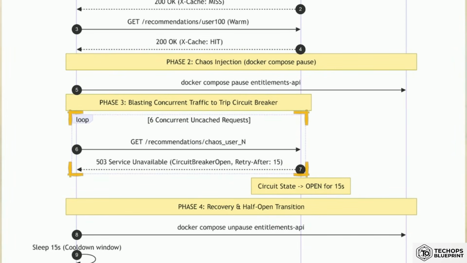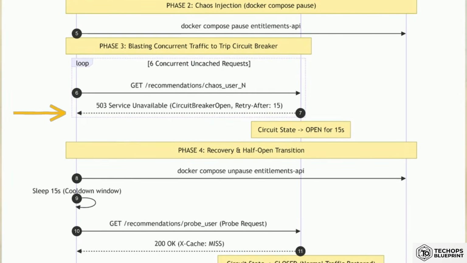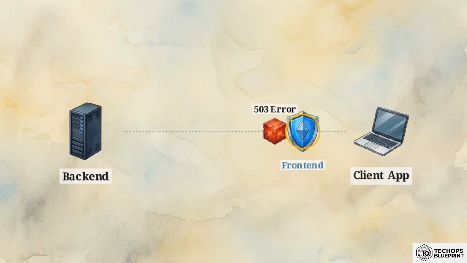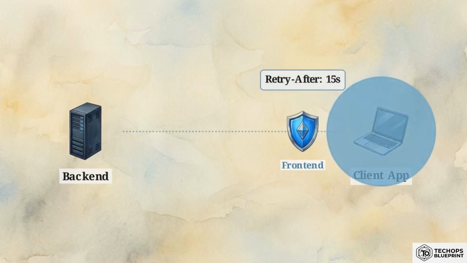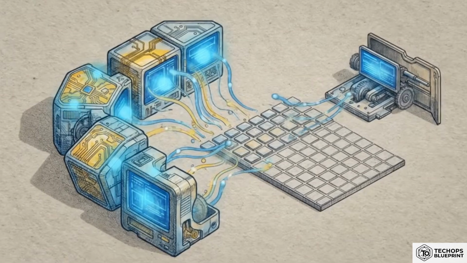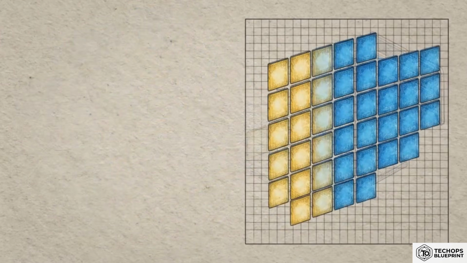The circuit breaker detects the failure, trips open, and returns a 503 service unavailable header. This enables client-side graceful degradation. The front-end application intercepts the 503 error and the retry-after header. Instead of crashing, the UI instantly swaps to a pre-cached offline catalog. An amber countdown timer indicates the retry window to the user.